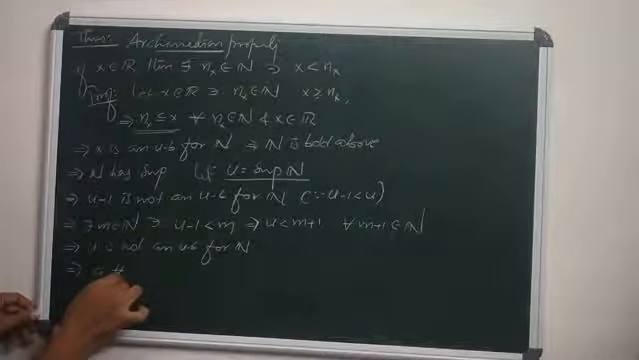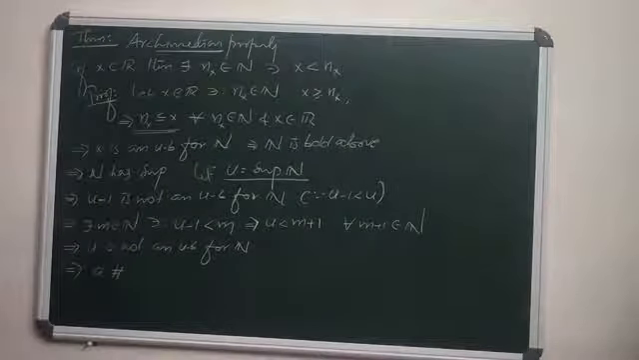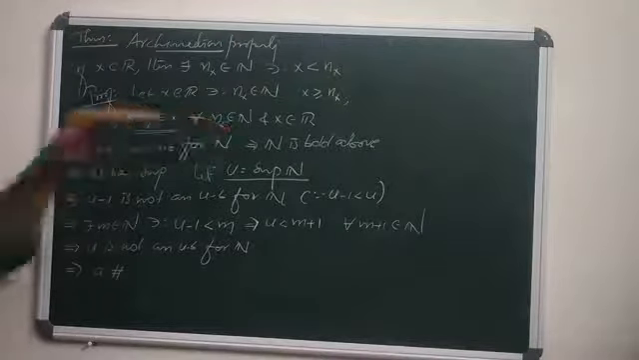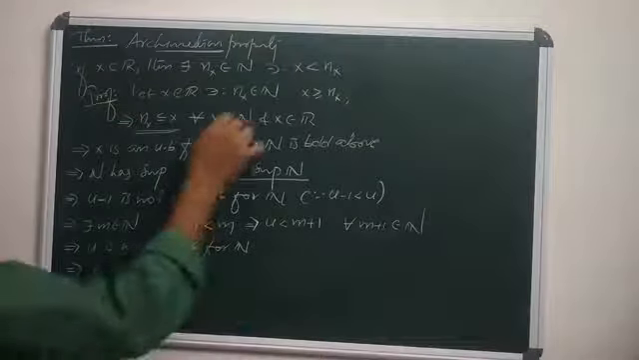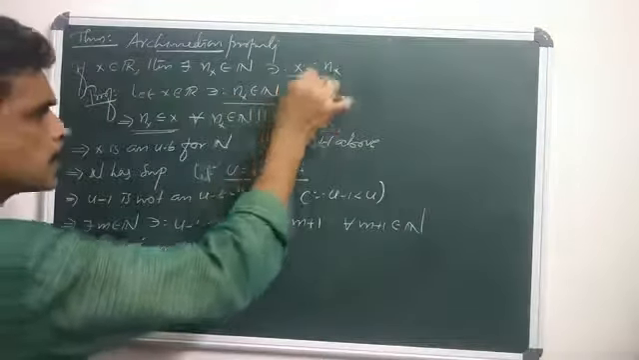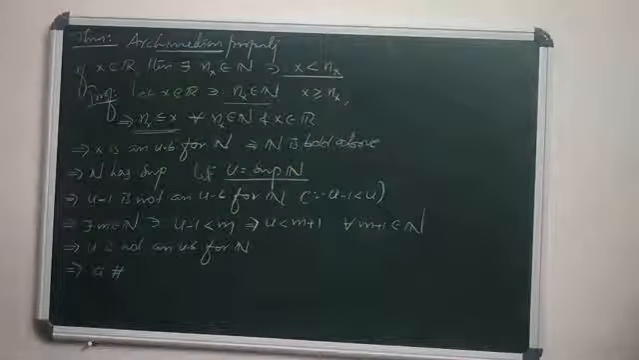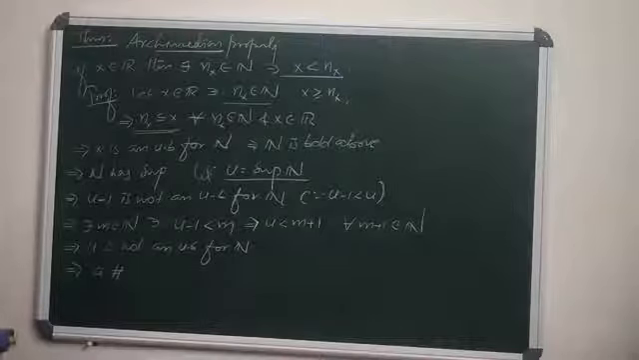So that's a contradiction to the choice of u. Why? Because u is the supremum of N. This contradiction is due to our assumption, hence our assumption is wrong. Therefore, there exists nx in N such that x is strictly less than nx. So this is the Archimedean property: for any real number x, there exists a natural number nx such that x is strictly less than nx.